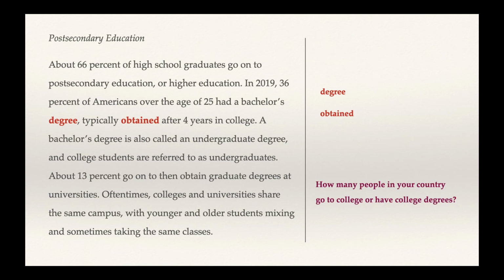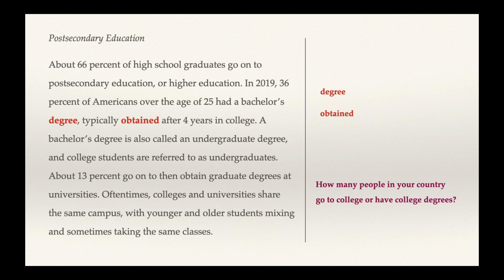This paragraph also has a title, Post-Secondary Education. Post is a common prefix that means after. So post-secondary means after secondary. And in the first sentence, we see two different terms, post-secondary education and higher education. These two terms mean the same thing. Or here it means also known as or also called. So 66% of high school graduates go on to post-secondary education, also called higher education, and this just means some kind of college.